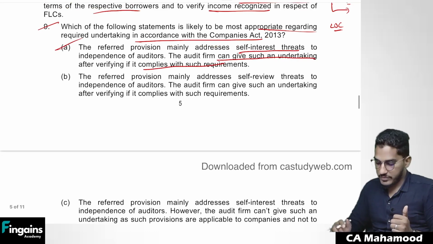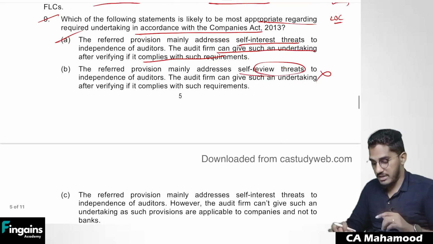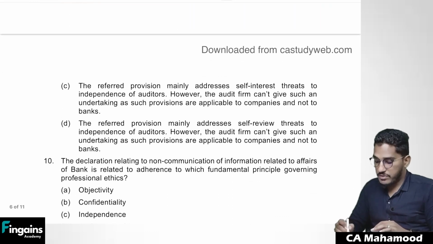100% he can do it. The referred provision mainly addresses self-review threat. No, it is not self-review threat. It is a self-interest threat. The referred provision mainly addresses self-interest threat to independence of the auditor.